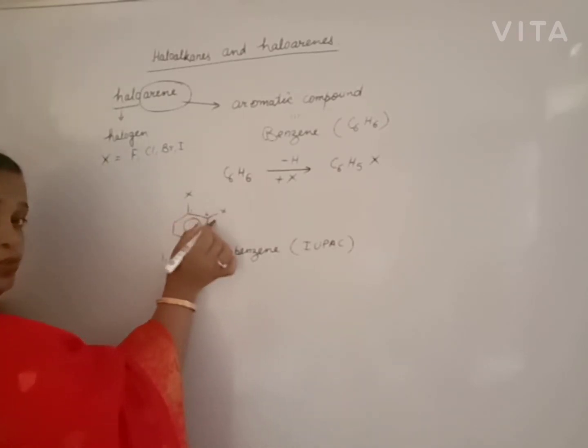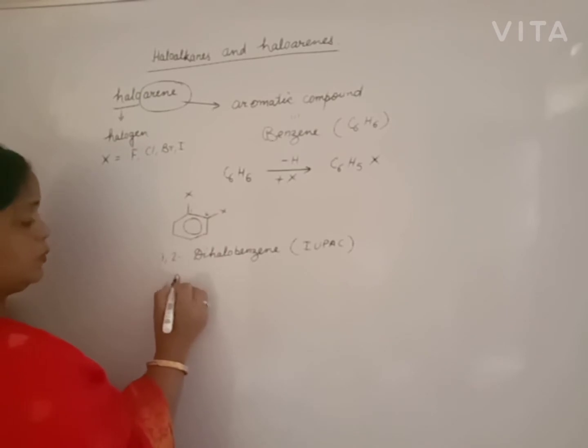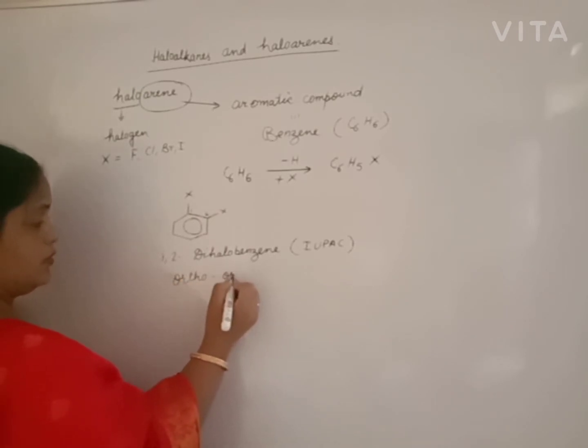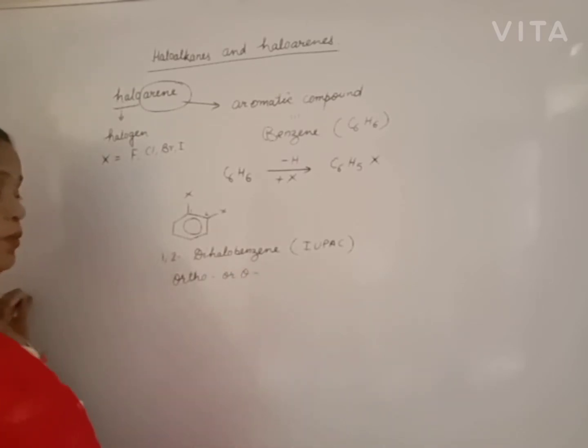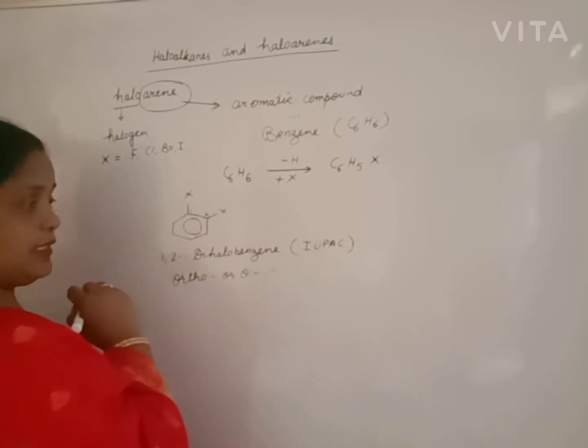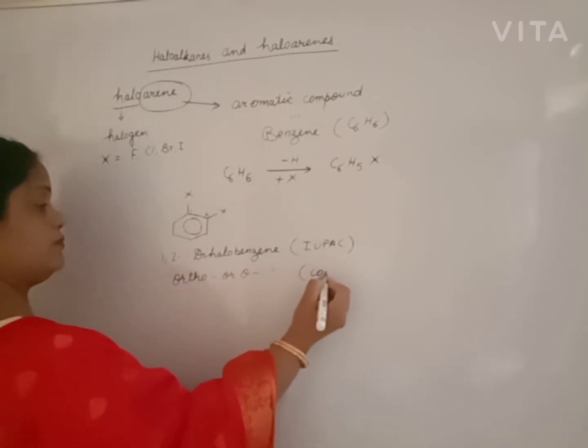When the position is 1 and 2, it is ortho, or simply represented by o. Ortho dihalobenzene, it is okay. Orthobenzyl dihalide is also okay. Ortho dihalobenzene is the common name.